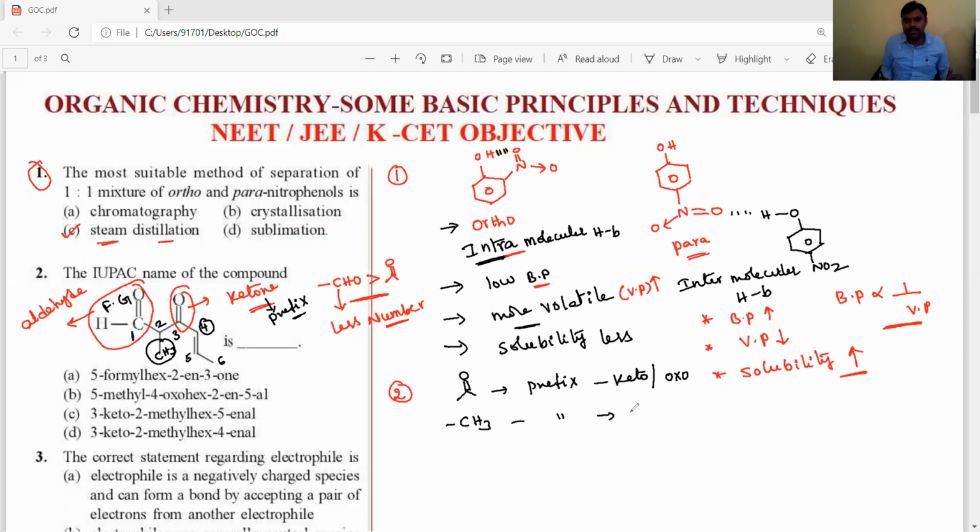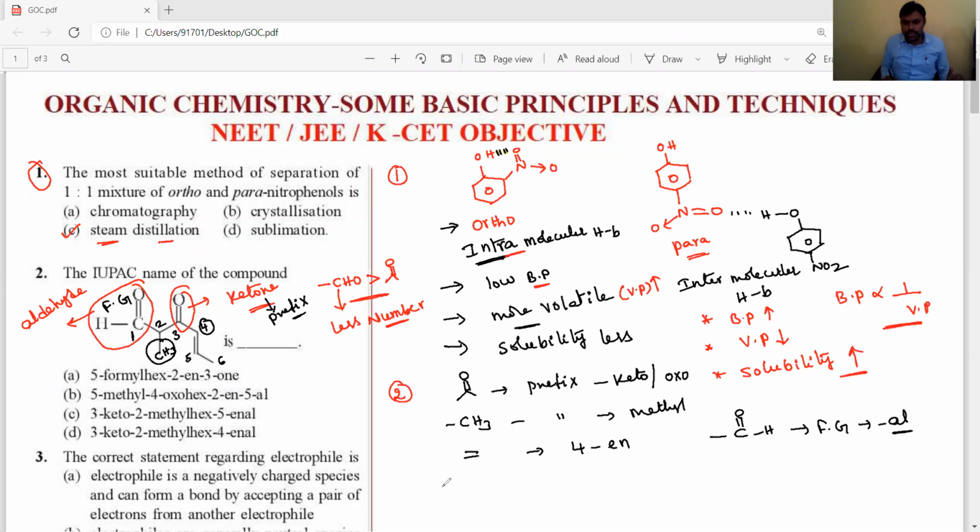Its name is methyl. And the double bond position is at the fourth carbon, 4-en. Okay, and CHO is the functional group, the aldehyde functional group, whose IUPAC suffix is al.